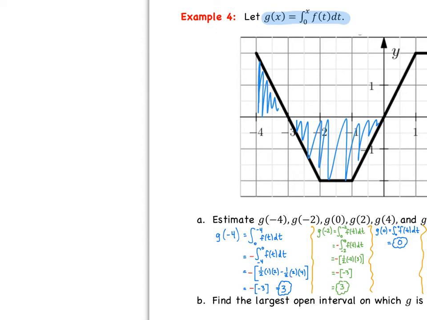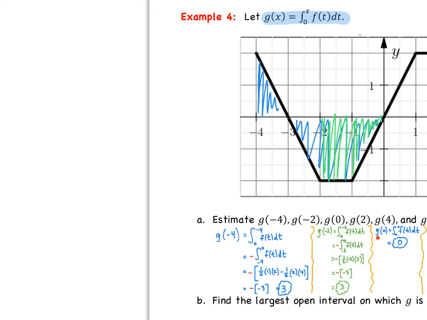The next thing we're going to try to do is find g of -2. So again, this is the integral from 0 to -2 of f of t. And this is like saying the opposite of the integral from -2 to 0. So when we're looking at our graph, we're really just looking at this portion here that I'm highlighting in green. Now we're just finding the area of that trapezoid. So we have 1/2 our height. Our height is negative, and the sum of our two bases is 2 plus 1, and that's where we get 3. So when we clean this up, we get g of -2 to also be 3.